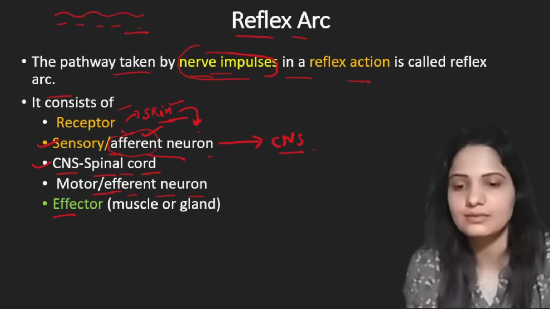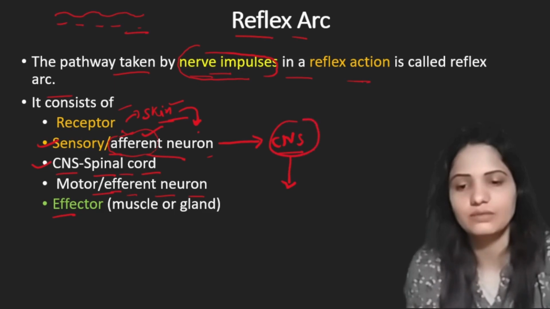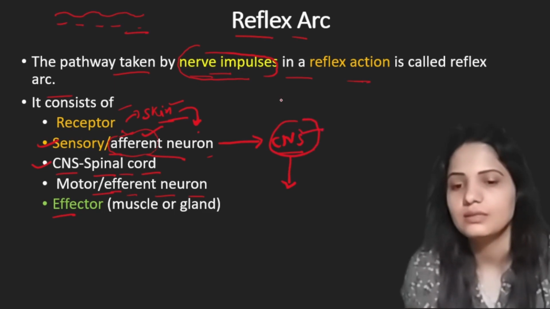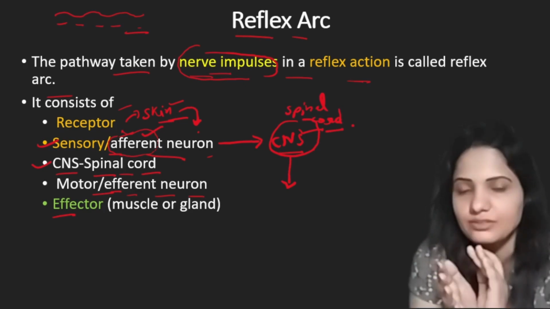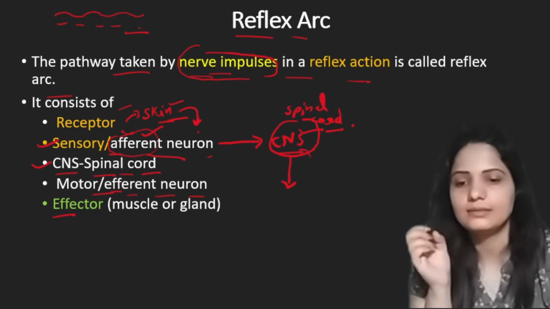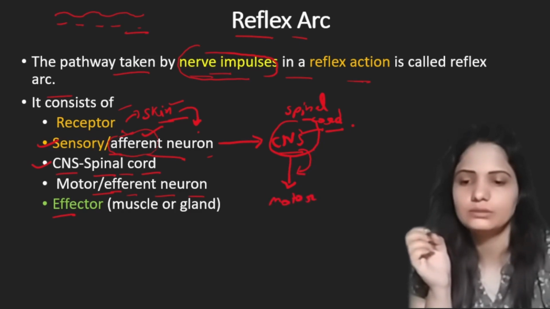Once these nerve impulses are transmitted to the central nervous system, the spinal cord will analyze the condition outside, and then send this information back through the motor neuron.